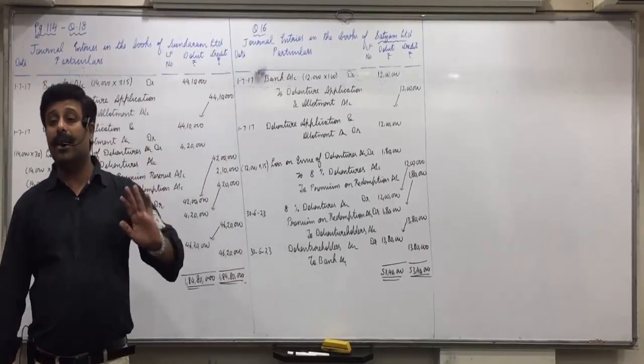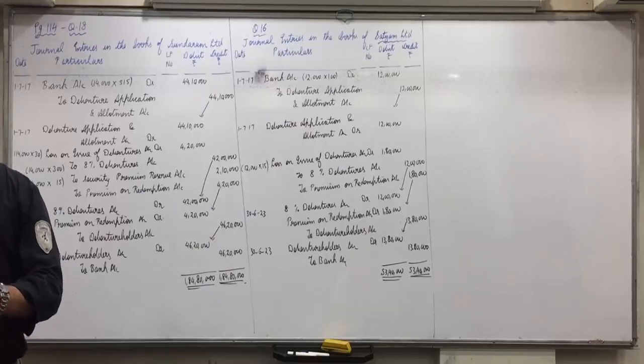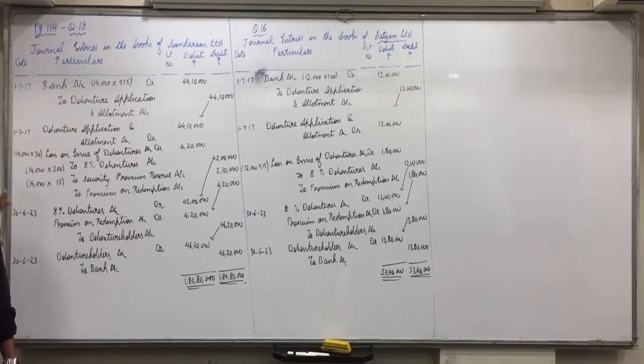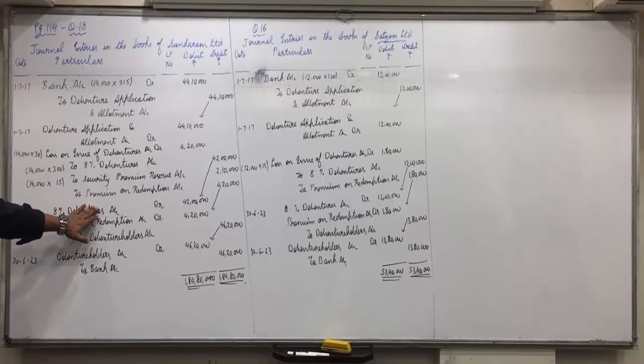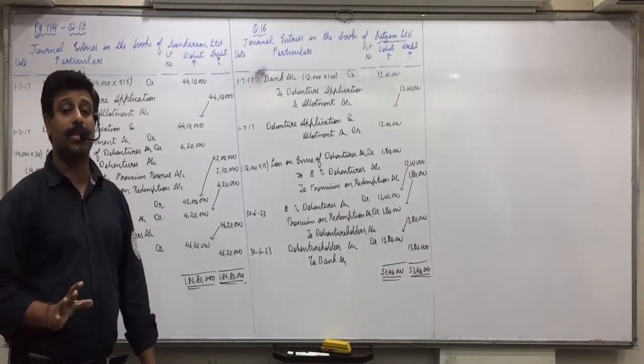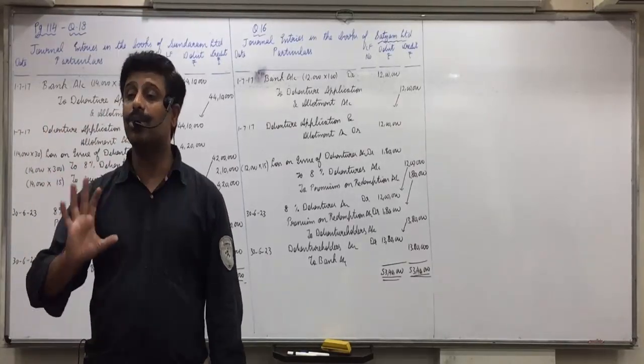Now, see, here we assume that the full amount is called with application. If the amount is called in installments, application, allotment, call, something like that, then loss on issue to premium on redemption, where will we combine? Always with allotment, because until you allot the debentures, nothing becomes due.